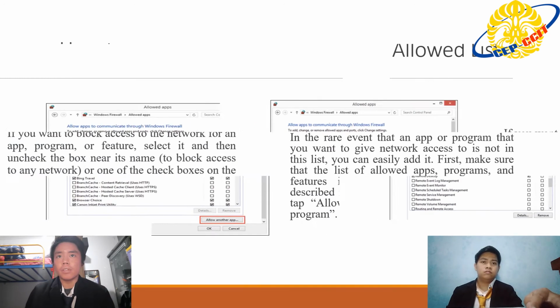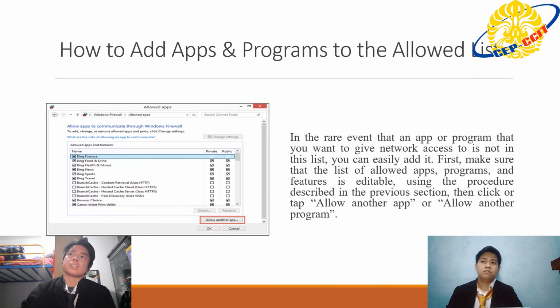The next is how to add apps and programs to the allowed list. In the rare event that an app or program that you want to give network access to is not in this list, you can easily add it. First, make sure that the list of allowed apps, programs, and features is editable using the procedure described in the previous section. Then click or tap Allow another app or Allow another program.